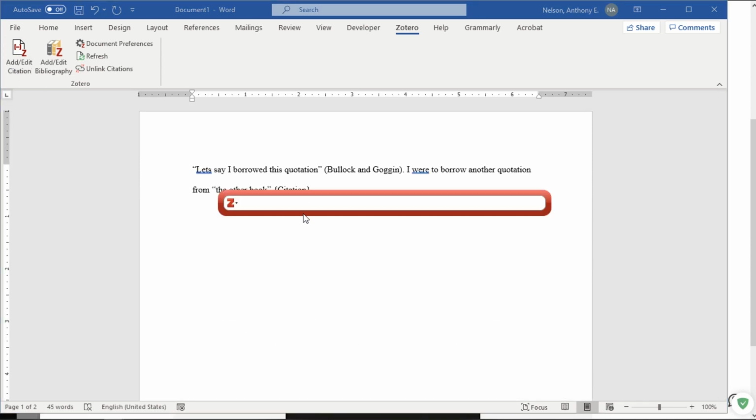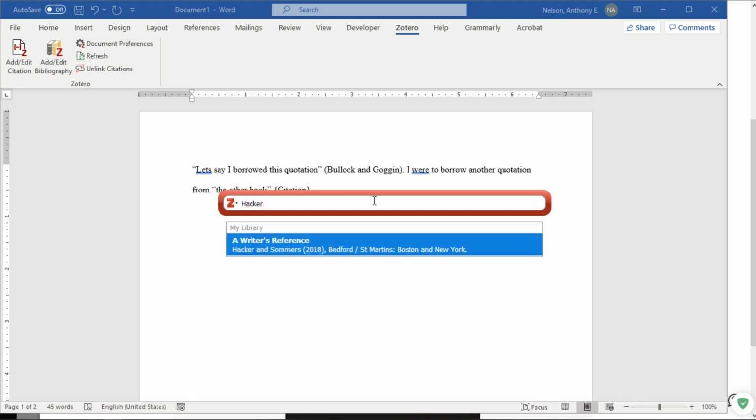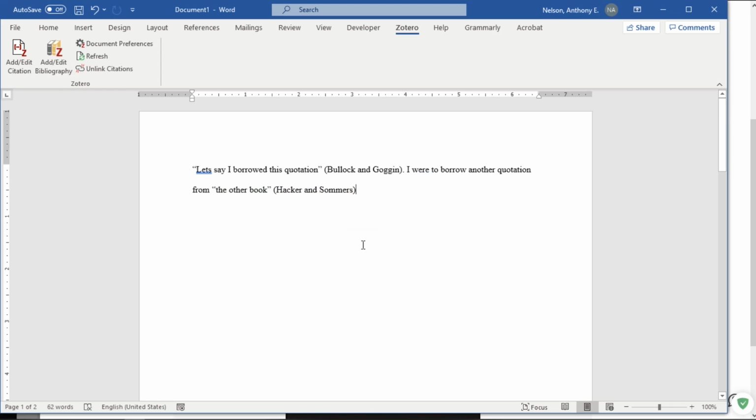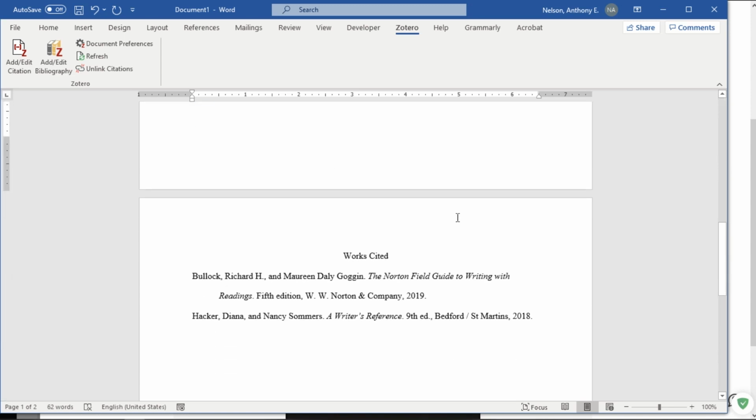So add edit citation. And that one I know is written by Hacker and Sommers. So it's added that one. But if we scroll down, it's also added it down here. And they're alphabetized, not in order of usage, which is perfect. It's exactly how it's supposed to be.